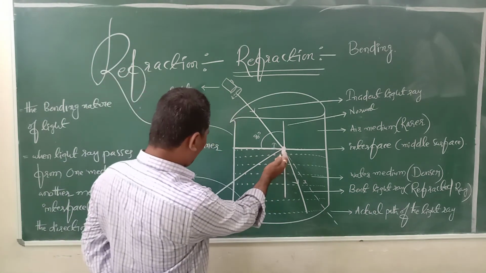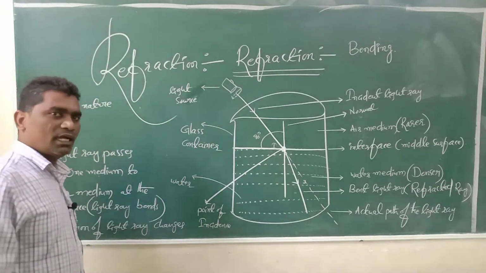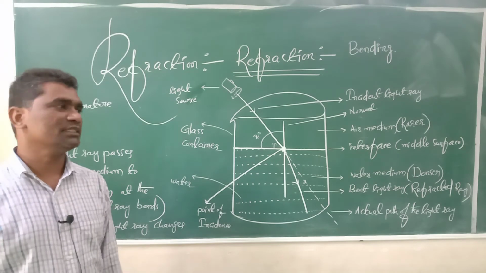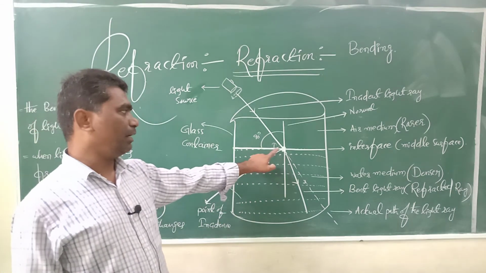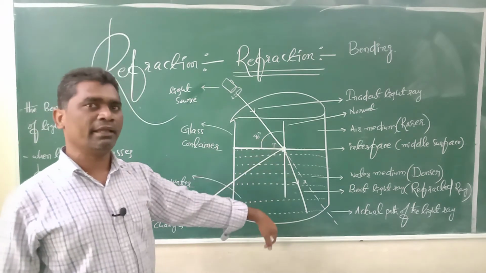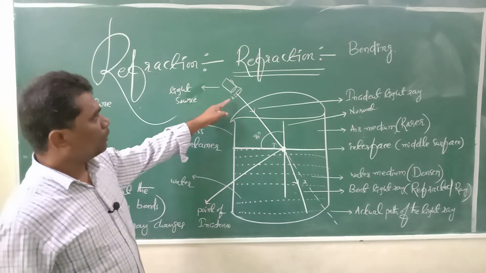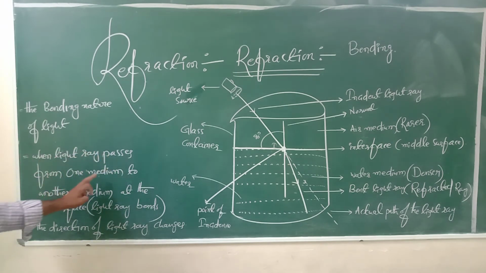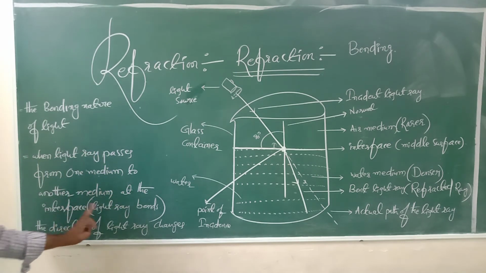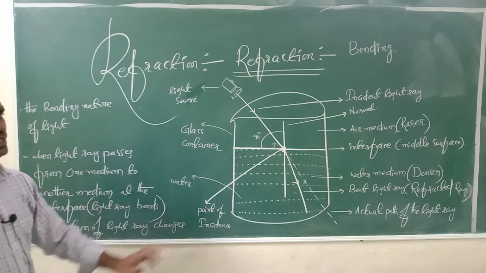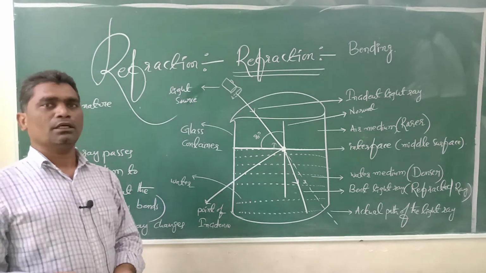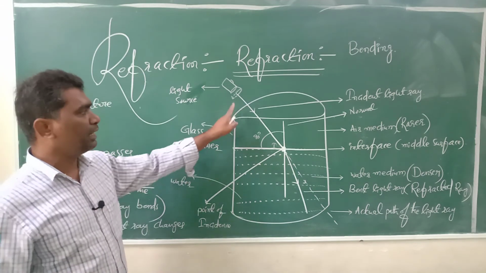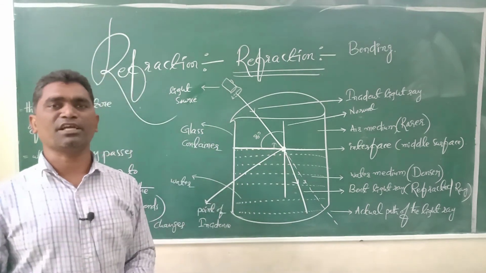This is called the point of incidence. This is also called the point of refraction. Why? Because at this point only the light ray is bending. Refraction means, when a light ray passes from one medium to another medium, at the interface the direction of the light ray changes. The changing of direction of the light ray when it passes from one medium to another medium is called refraction of light.